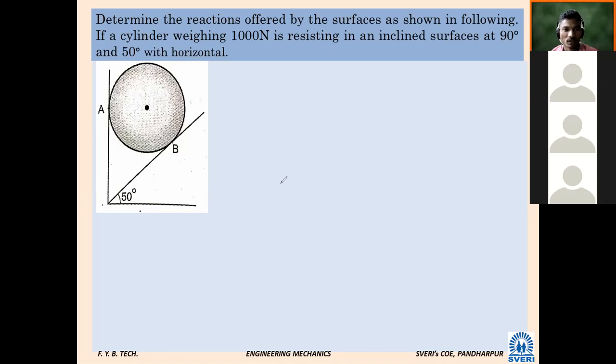Same problem we have solved. I will give 2 to 3 minutes for you. I want RA and RB. Will you solve and tell me?